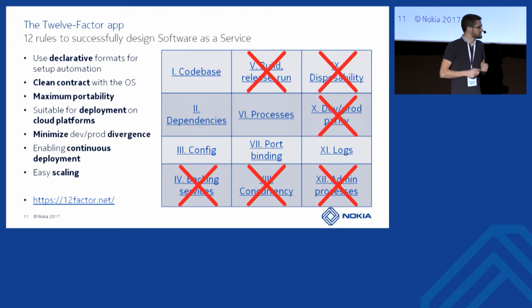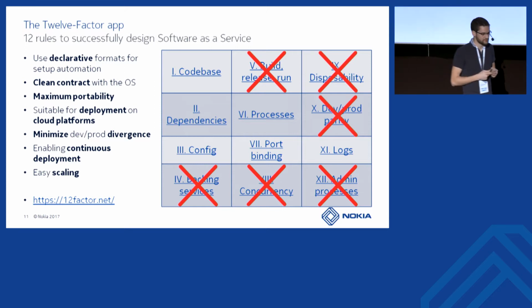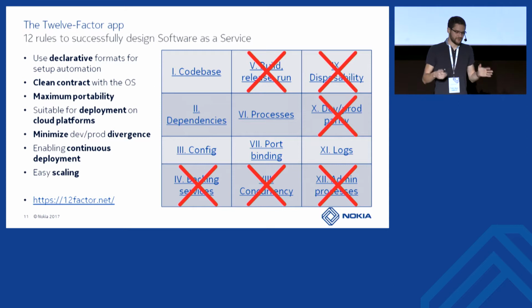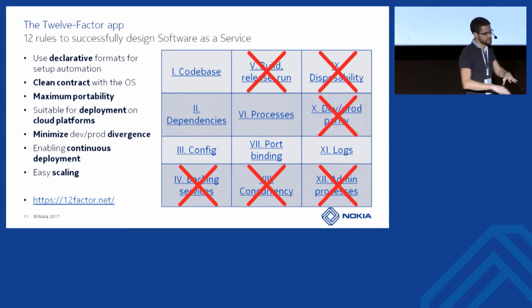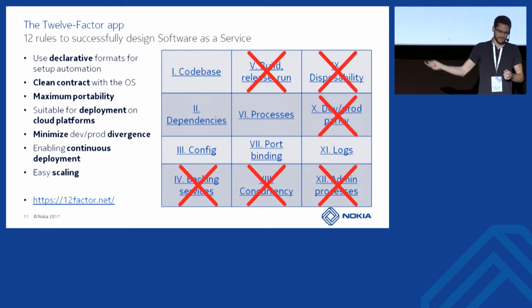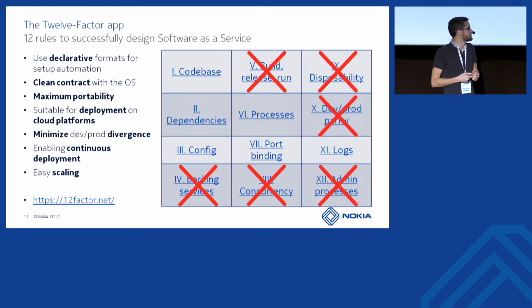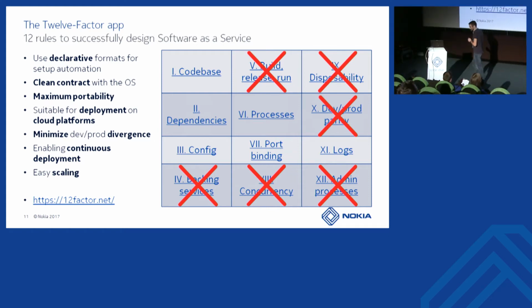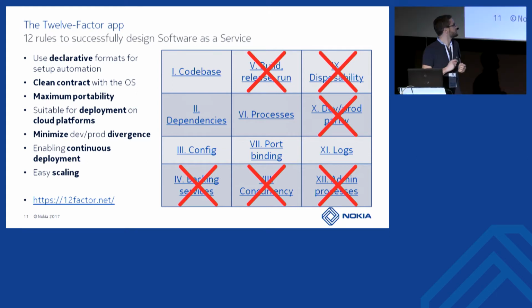And the last one, admin processes, is about starting one-shot processes when you want to perform some admin tasks. So you have your microservices running, and you want to do something maybe on the database, like, I don't know, removing all the users who have expired. You just start one process which will do that, and then it will shut off by itself, and you're done. Okay, that's all for those few rules. I won't talk about more.